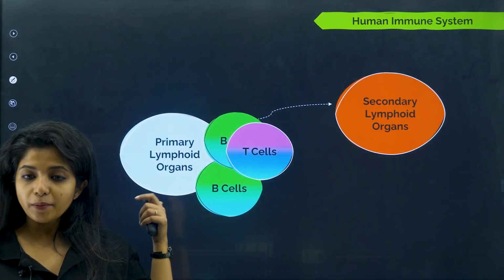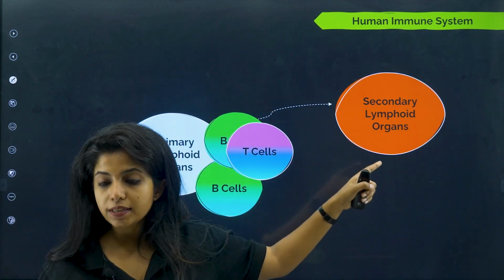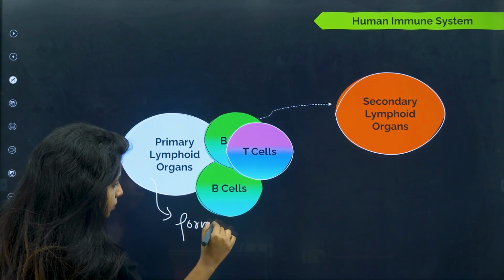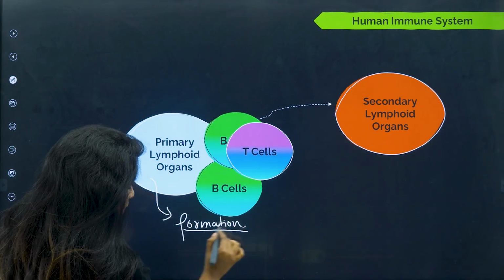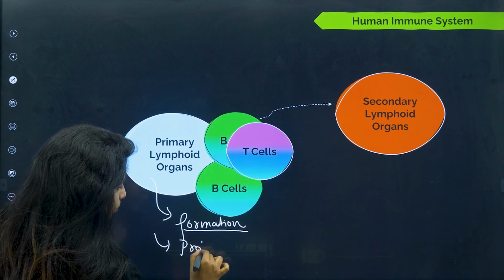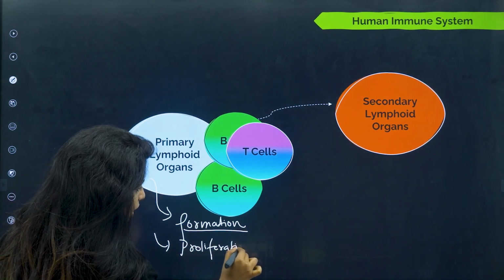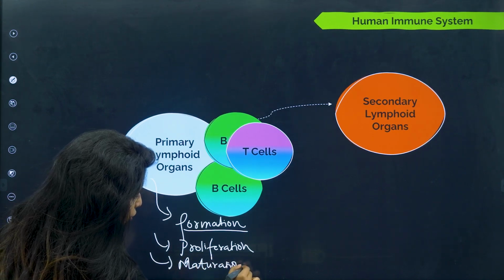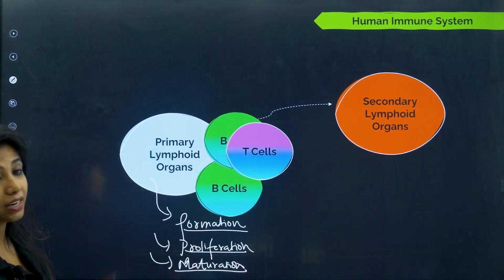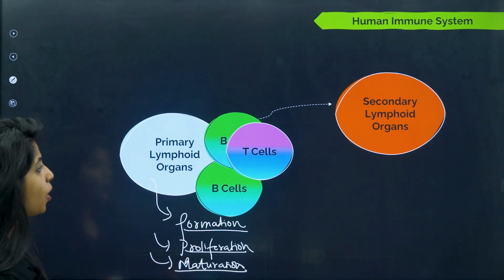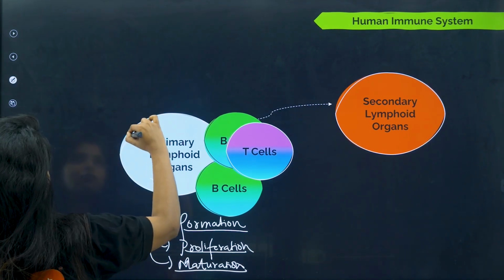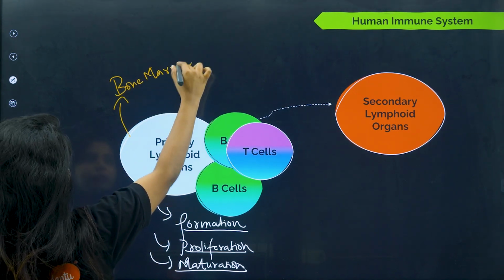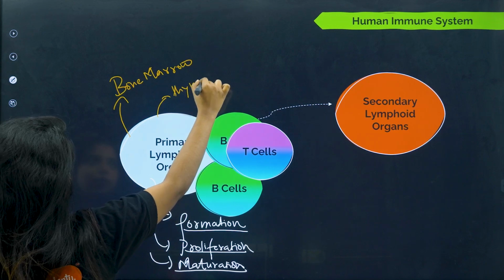So basically, we have primary lymphoid organs in our body and we have secondary lymphoid organs in our body. Primary lymphoid organs are responsible for formation of lymphocytes, proliferation, maturation. Formation, proliferation and maturation is done in the primary lymphoid organs. What are the two primary lymphoid organs that we have, children? Bone marrow is one, thymus is the next one.